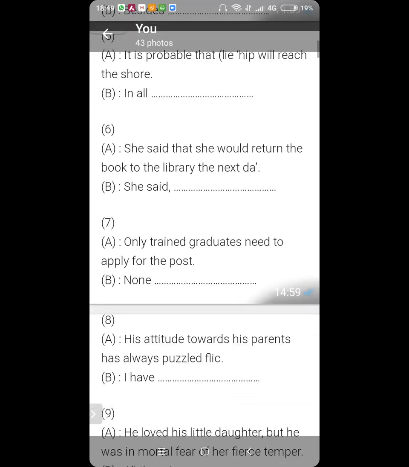Yes. Number 7, Kartike. Only 2 students are there, no? Yes, sir. So number 7. Only trained graduates need to apply for the post. None but trained graduates need to apply for the post. Perfect. So only is changed to none but, and rest all remains the same. None but means only, and only means none. So this is just usage of words to rephrase sentences. Usage of words and certain grammatical rules.